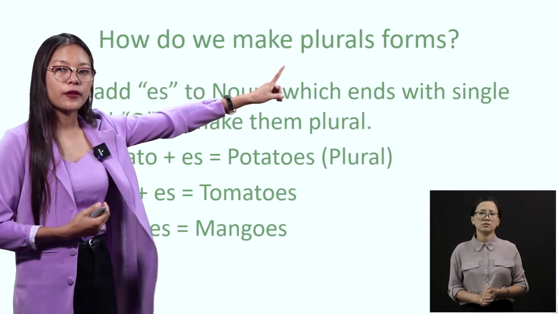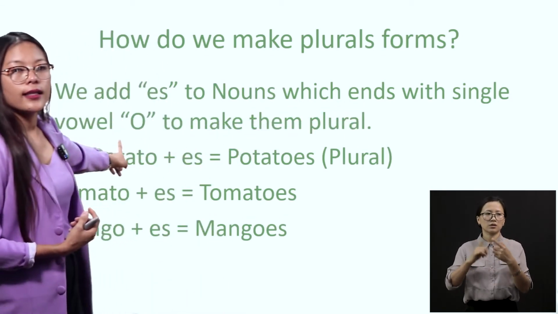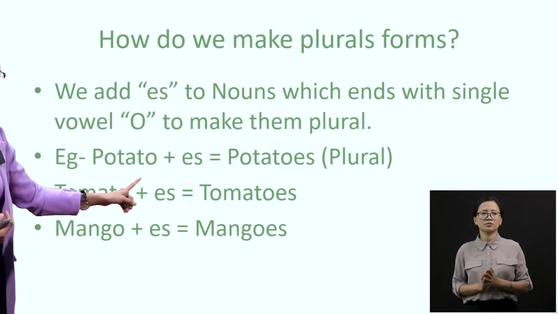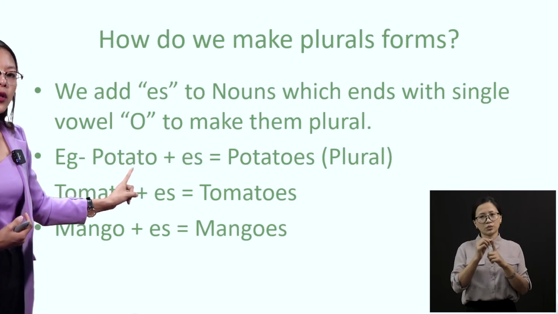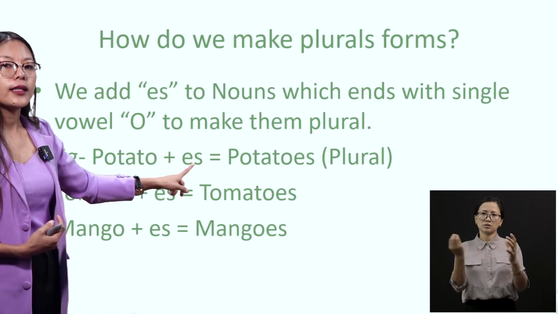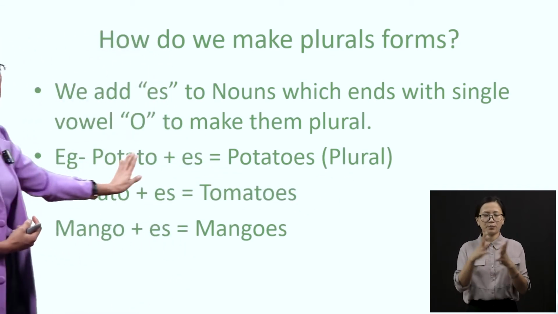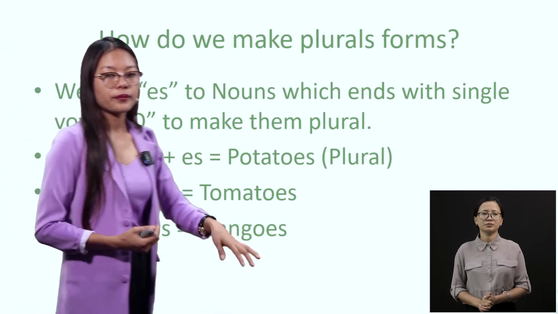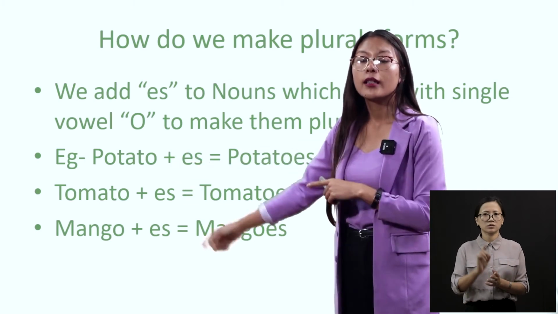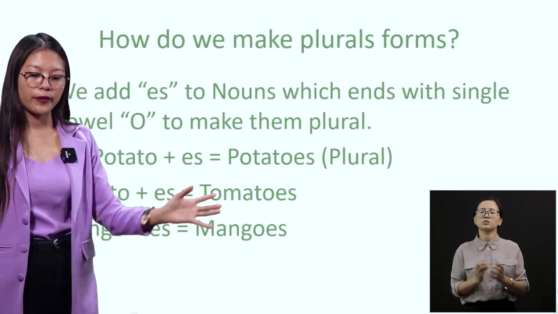In order to make plural forms, which refer to many things at once, we add es to nouns which end with a single vowel o. Like the example I've given here, potato. It ends with o, right? If we add this es, it becomes potatoes. That means we are referring to many potatoes.